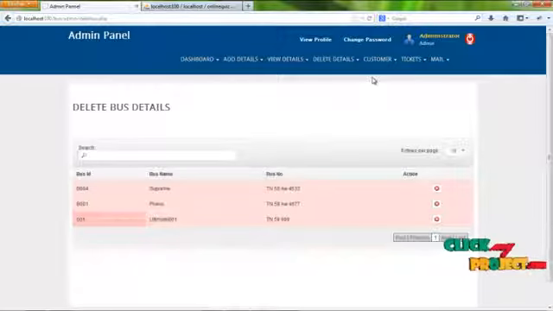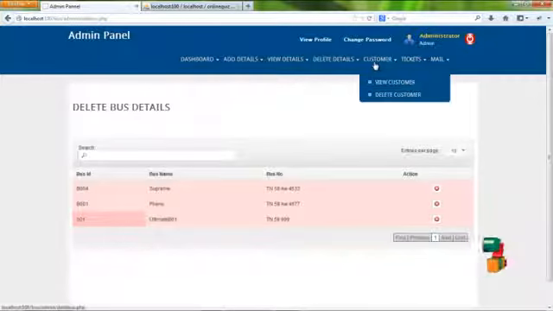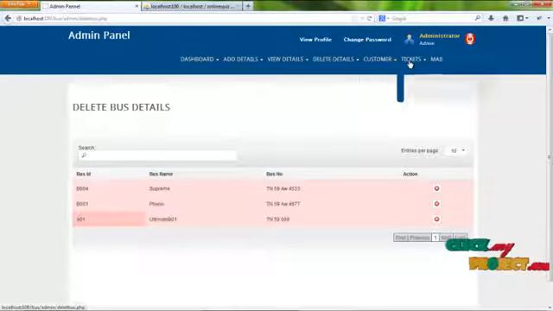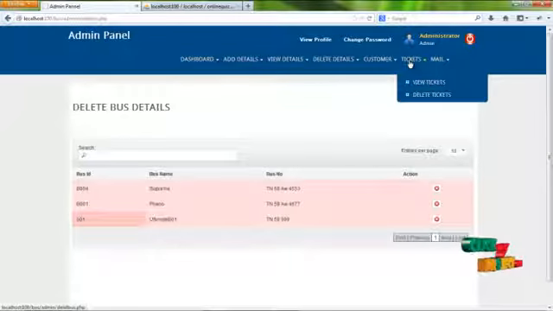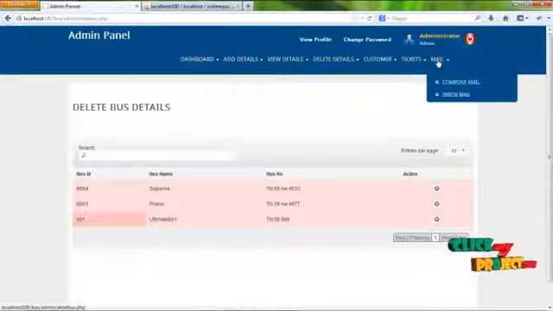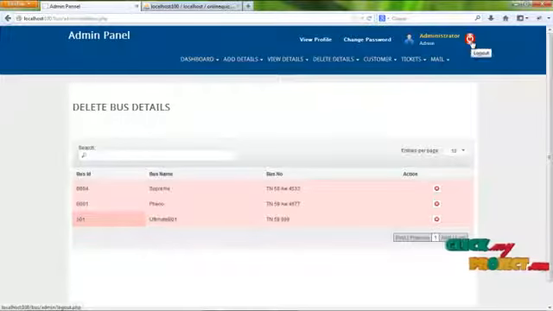The next menu will be the customer menu. By clicking on this customer menu, admin can view all the registered user details and can also delete the registered user details from the system. By clicking on the ticket menu, admin can view all the tickets booked by the agent as well as by the user. Admin can also delete the tickets by clicking on delete ticket. Admin has a mail service to communicate with the user and the agent. By clicking on the logout button, admin can log out from our system and return to the home page.